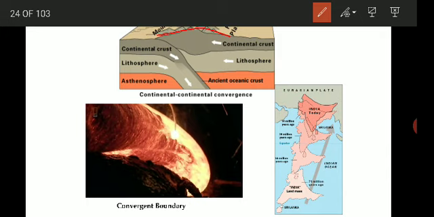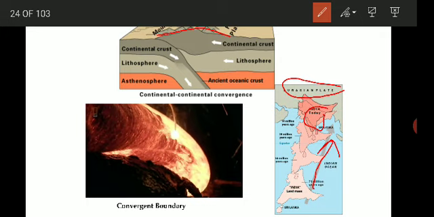There are two plates, one is called the Eurasian plate, and this is the Indian plate. This is continuously in motion. Even today it is moving at a very small rate, around 0.45 mm per year. That is the present rate of movement of the Indian plate, okay.